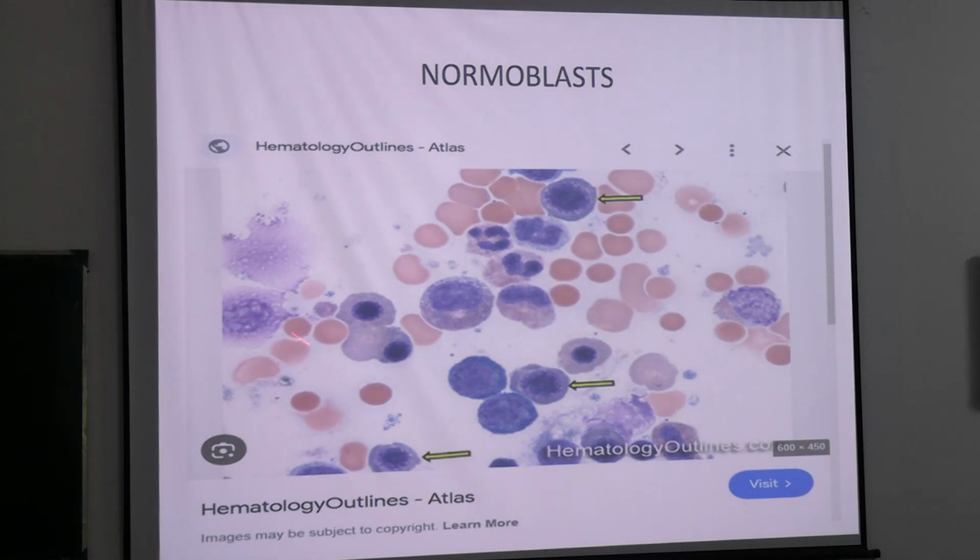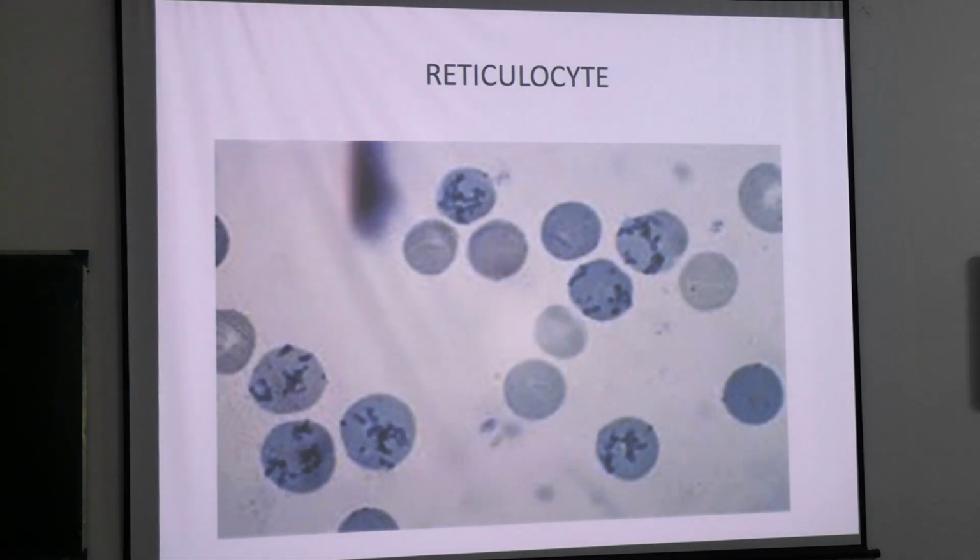Now this is the bone marrow picture where you are seeing how the erythrocytes look, the erythroblasts. These are the normoblasts. This is how the normoblasts will look on a bone marrow. You don't see these cells in the peripheral smear, right? In the peripheral smear, you might get nucleated RBCs.